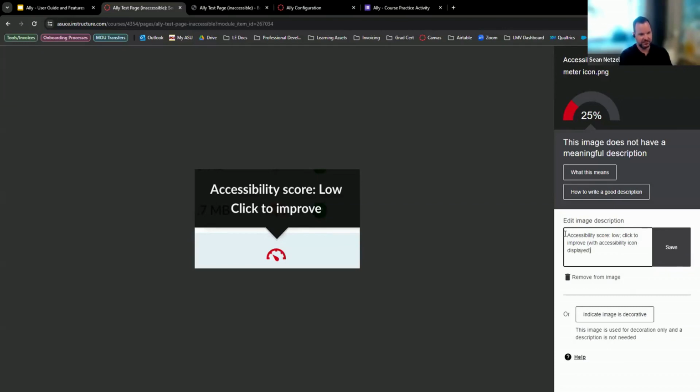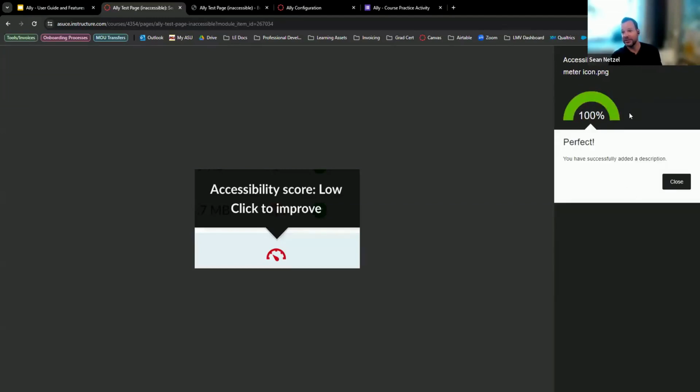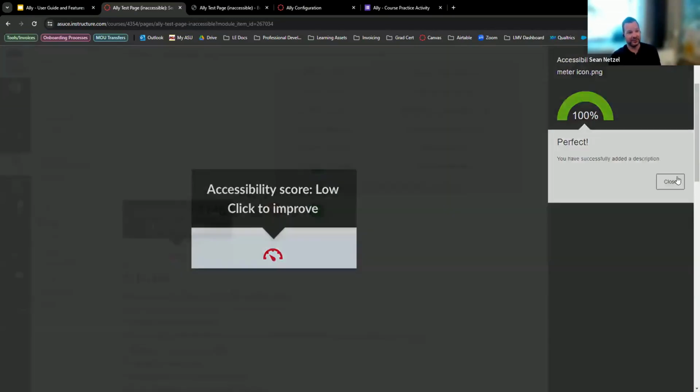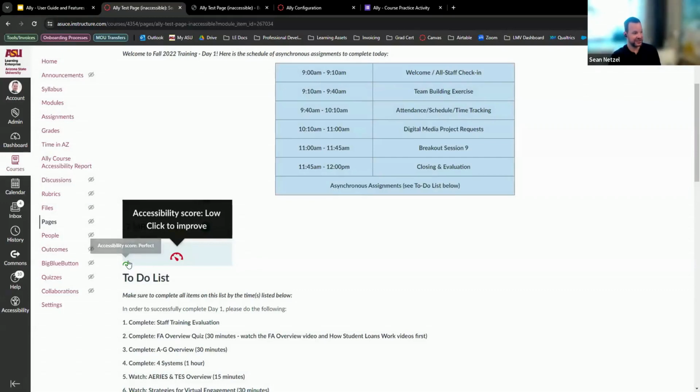Display. So this is really a learned skill of how to write image descriptions as well as alt text. I know we've talked about that before. It's really hard to be perfect with this. But as I change this right here, I can click save. And immediately, that's the only issue there was with it, the image description. Now that we've added that description, it changes to 100% perfect. And when I close that, the icon itself changes, and as I hover over it, it says accessibility score perfect.